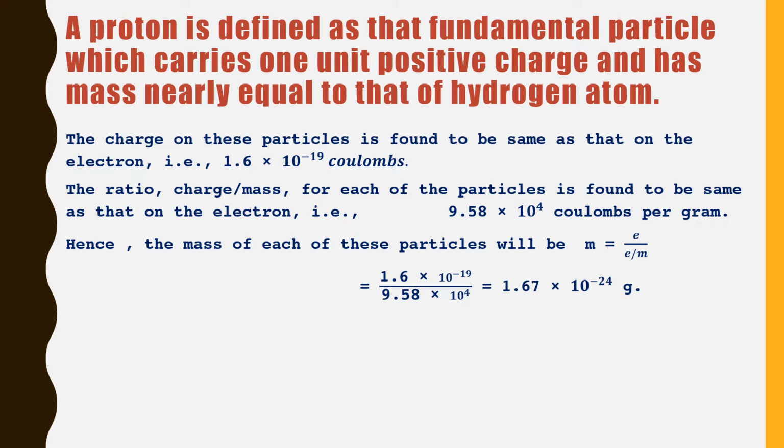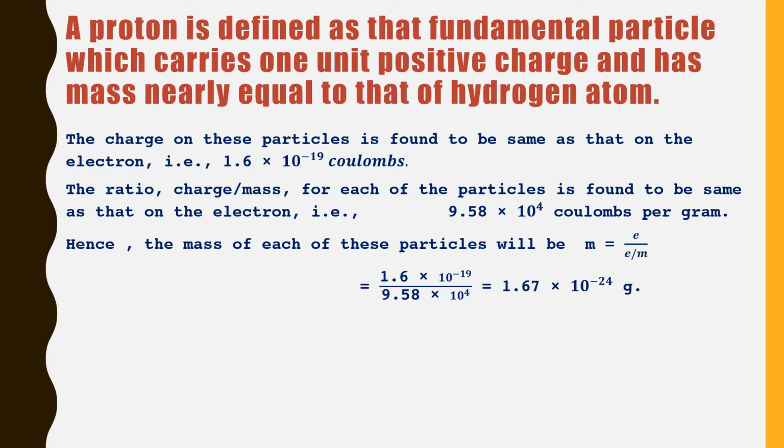So the charge on these particles is found to be the same as that on the electron, that is 1.6 into 10 to the power minus 19 coulombs, or 1 unit we can say. So the ratio charge by mass for each of these particles is found to be 9.58 into 10 to the power 4 coulombs per gram.